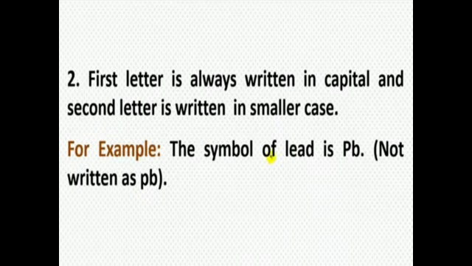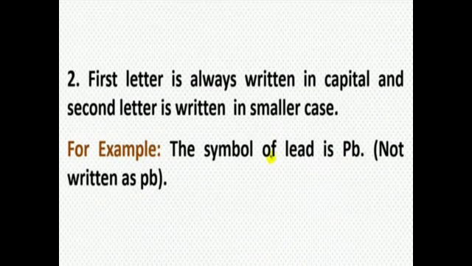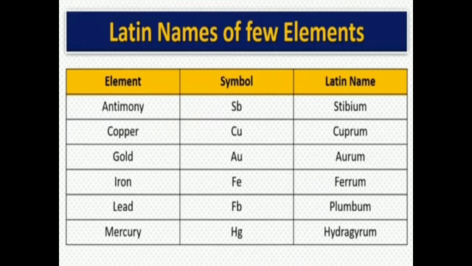Now, here it is written that the symbol is the first letter of the element or the first two letters. But in this example, lead, it would be Le. So how can we write Pb? Some of the atoms are represented through their Latin names. Let's study how. These are the Latin names of a few elements.